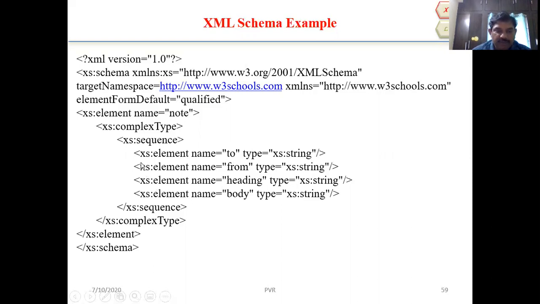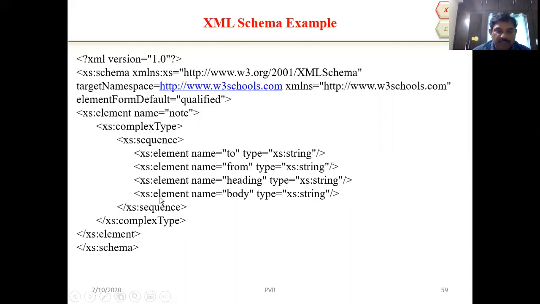The next one: xs:element name "from" type "xs:string", close the tag. Again, the same: xs:element name equal to "heading" type equal to "xs:string", close the closing tag.